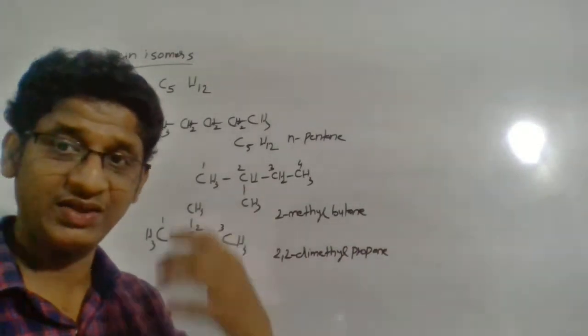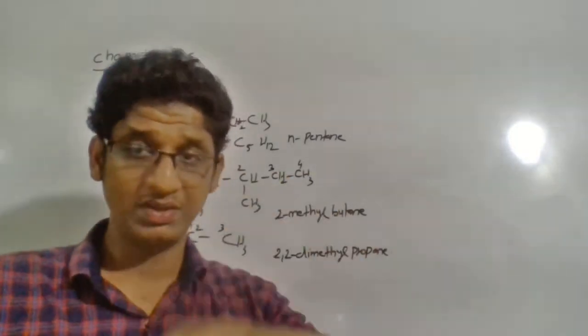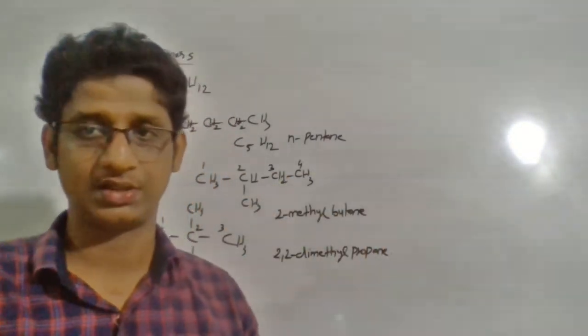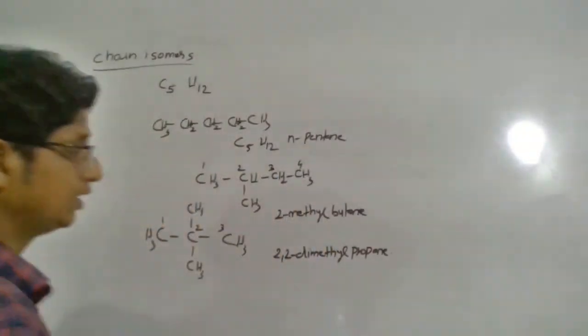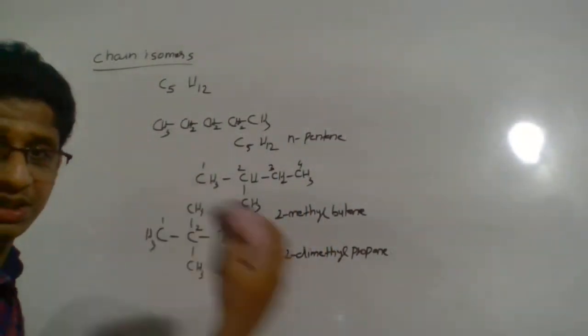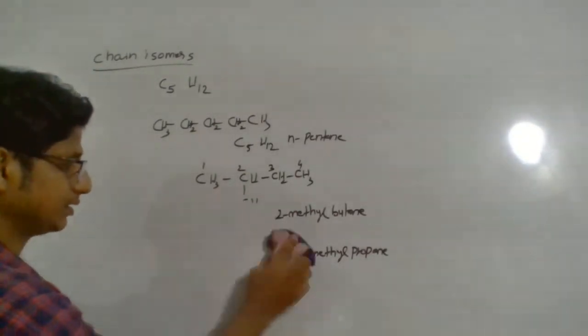So now try to construct that. Along with that you will learn naming and how to write the structures, everything. So make a practice like that. That will help you. Okay. Now let me go to the next example. Here I got 3 chain isomers, right?